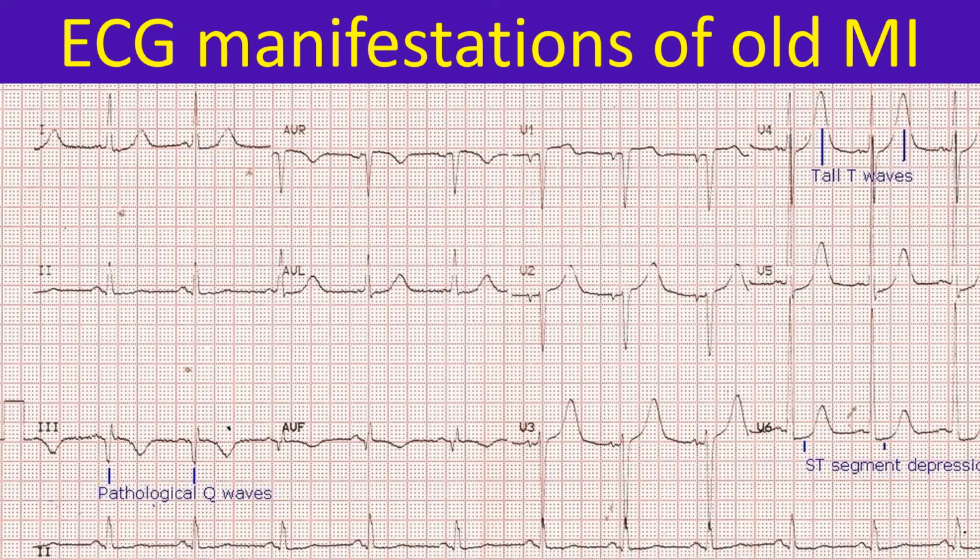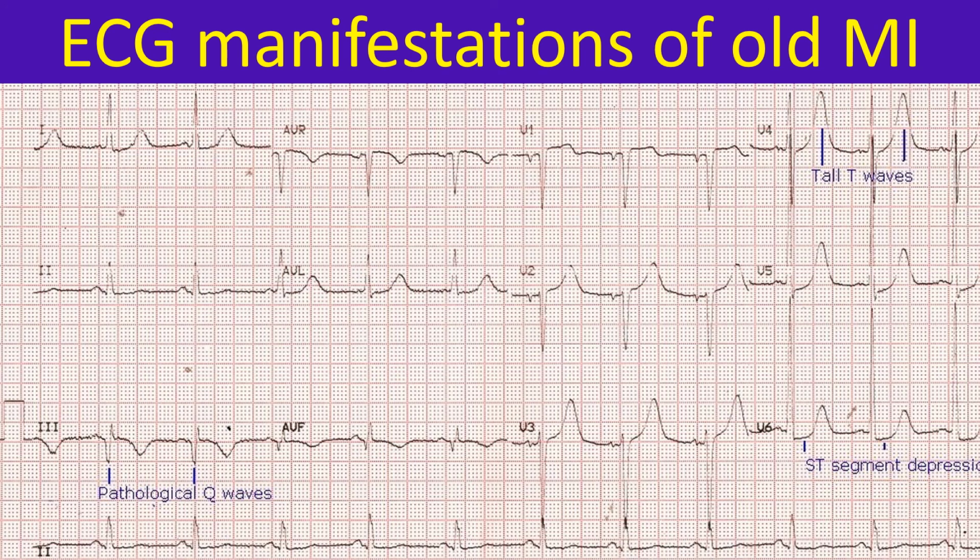Pathological Q waves are usually 40 milliseconds in width and have an amplitude of more than 25% of the ensuing R wave. T waves are inverted along with pathological Q waves in leads 3 and AVF. R wave voltage is high in V5 and V6, indicating left ventricular hypertrophy. The presence of mild ST segment depression in lateral leads may indicate fresh ischemia.